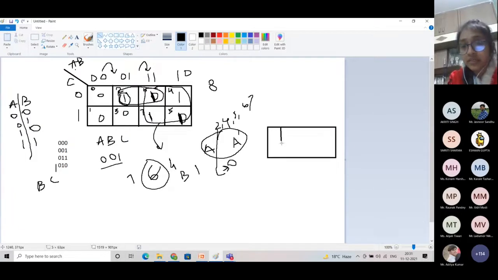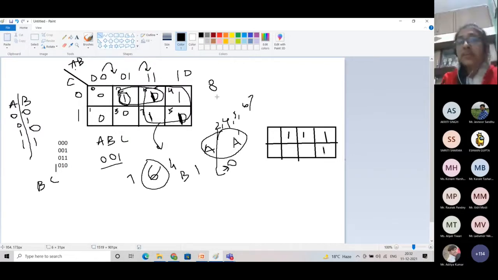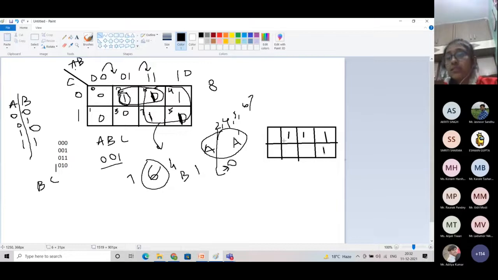See, this is 2, 6, 4 and 5. Why can't we take this as a group of 4? The problem is that these are adjacent, these are adjacent, and these are adjacent.